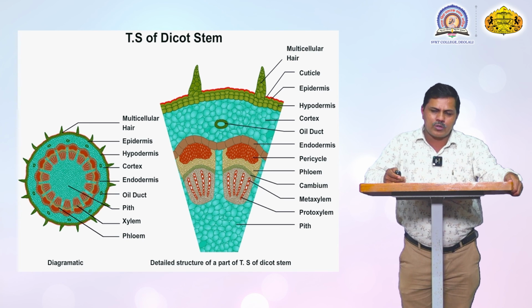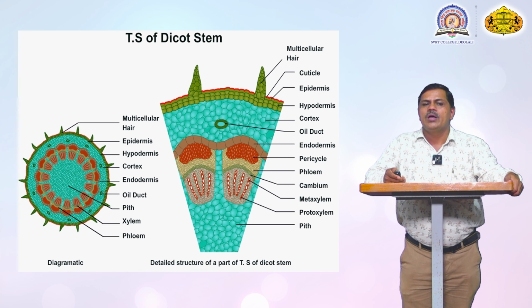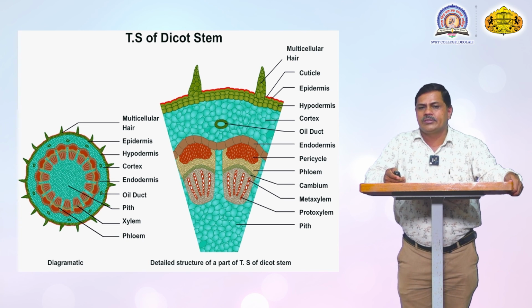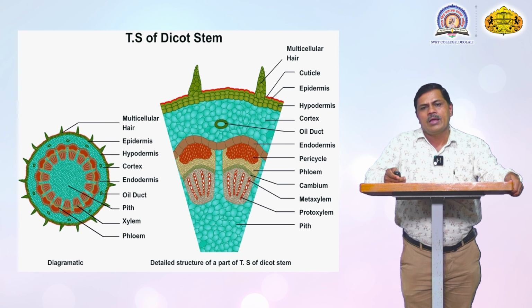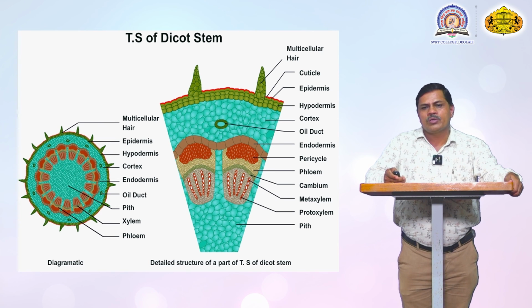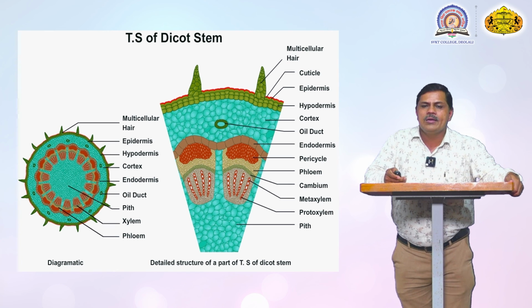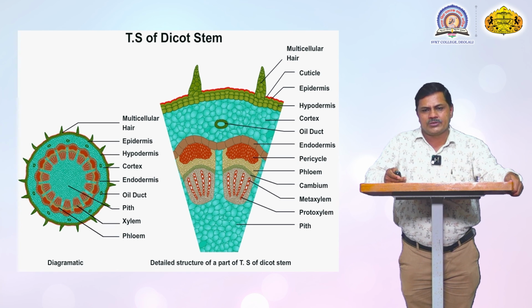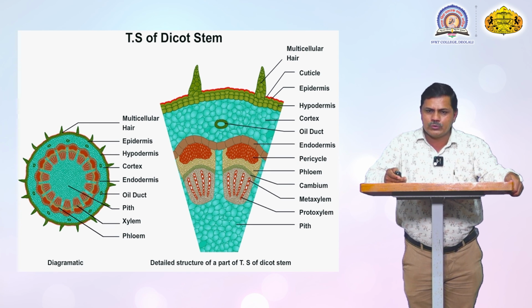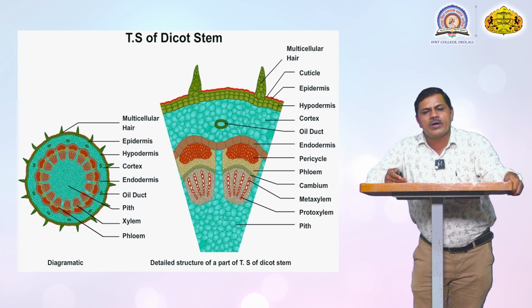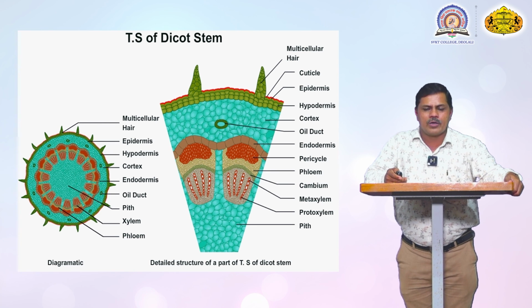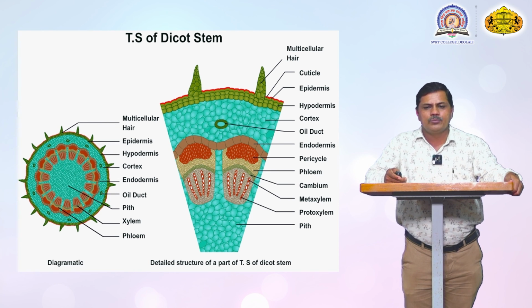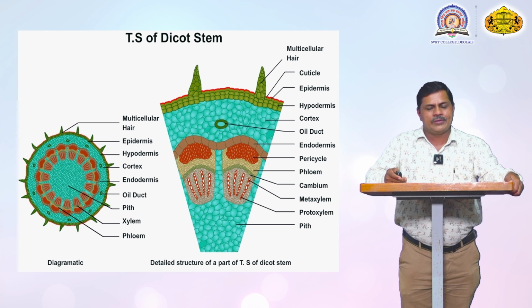And just below this hypodermal cell is the cortex zone. The cells of the cortex zone are loosely arranged and form multicellular layers. Also in the cortex zone there are oil glands and oil ducts present. The cortex zone also conducts and stores reserve food material. Just below the cortex zone is the endodermal cell layer. The endodermis is the inner side of the zone, and it covers the xylem and phloem, which is called the vascular bundle.